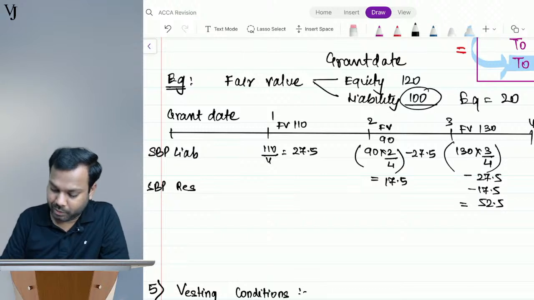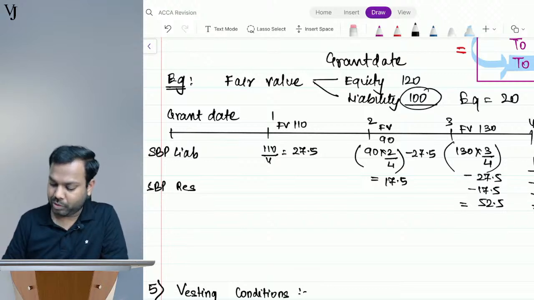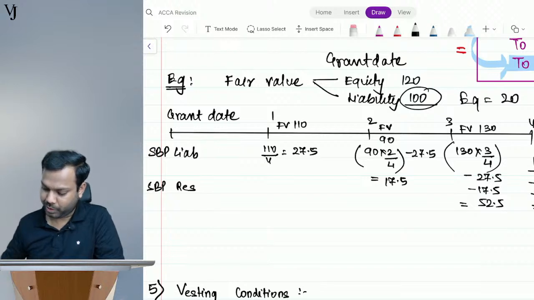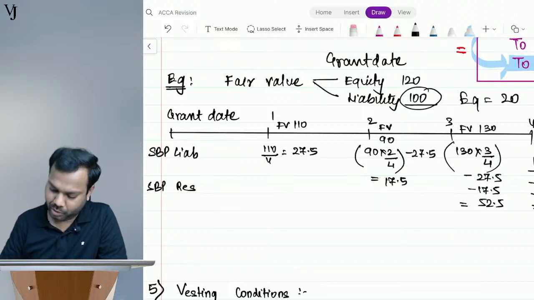And let's suppose the fair value is 150. So it will be 150 minus 27.5 minus 17.5 minus 52.5, which comes to 52.5 here as well.